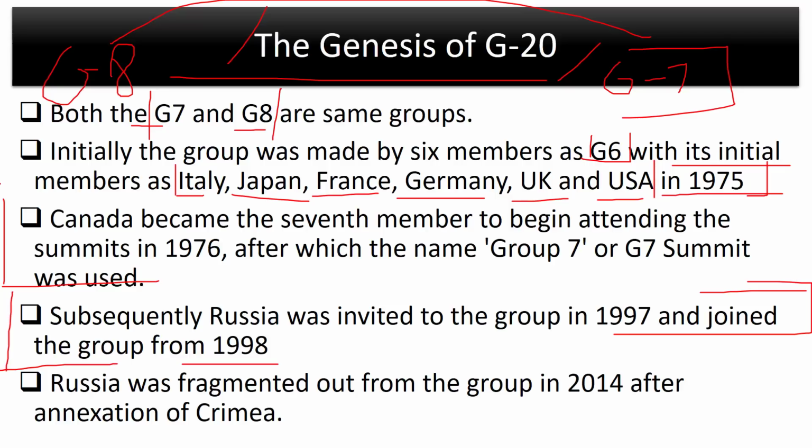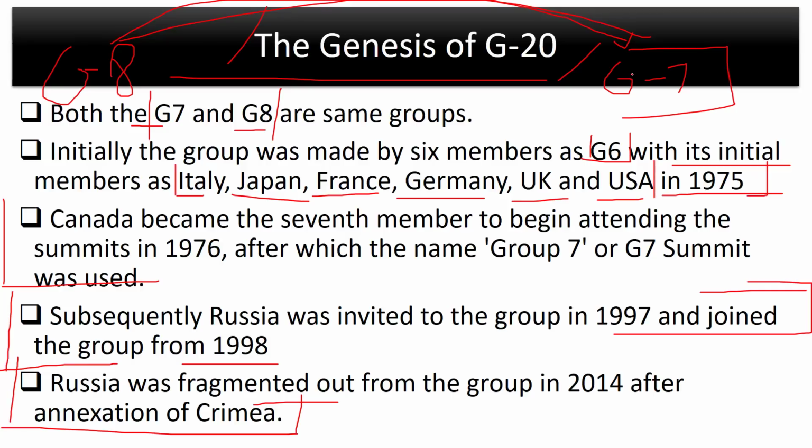Now G8 stayed in existence for a little over a decade. But in 2014, G8 became G7 again. Now, how did this happen? Well, Russia annexed the Crimean Peninsula from Ukraine, and this angered all the other nations of that group. So, the 7 nations of G8, the other 7 nations except Russia, they decided to throw out Russia from this group. So, after Russia was thrown out, G8 became G7 again. So, this is the whole story.